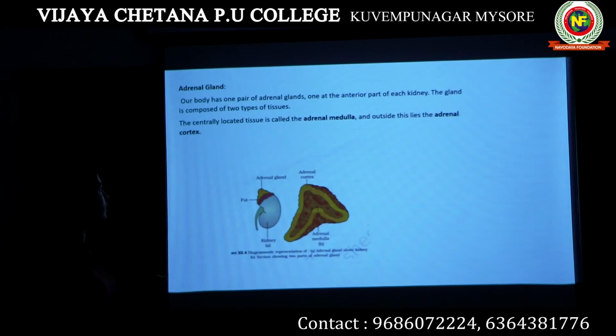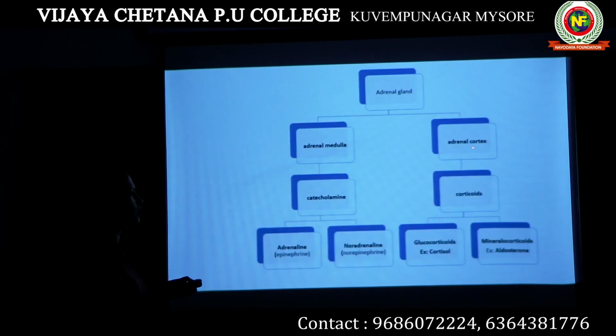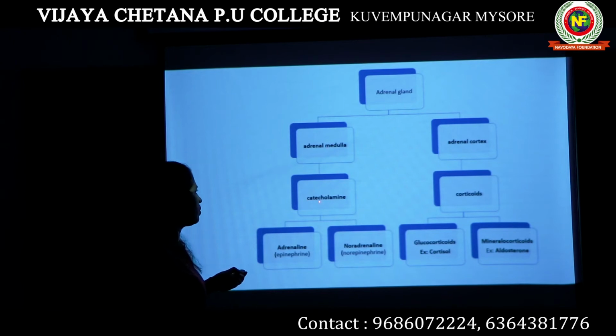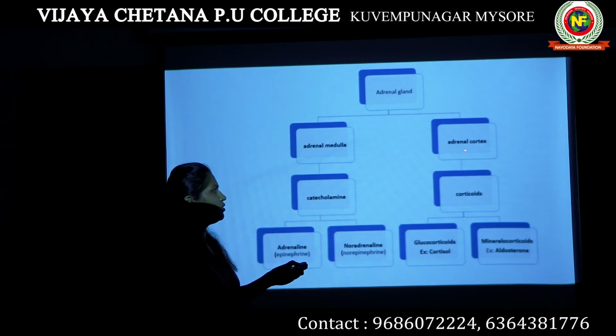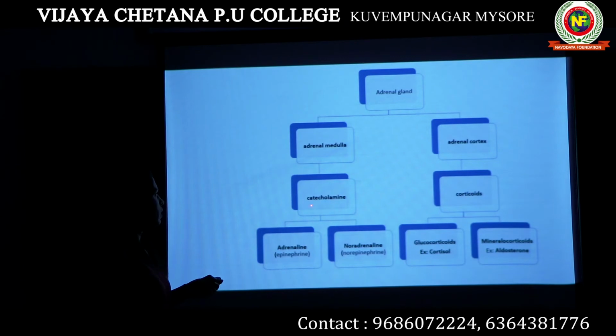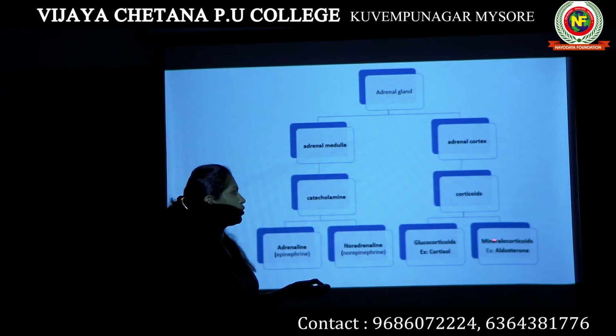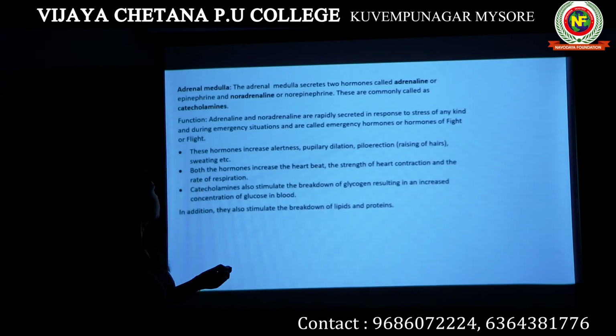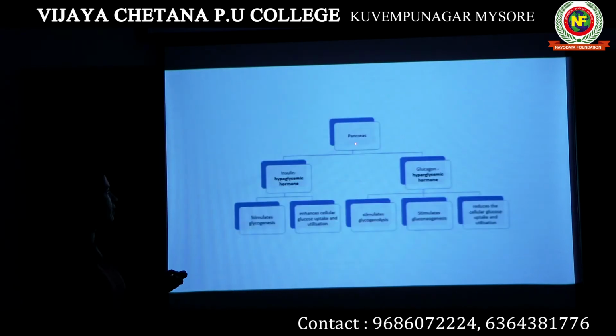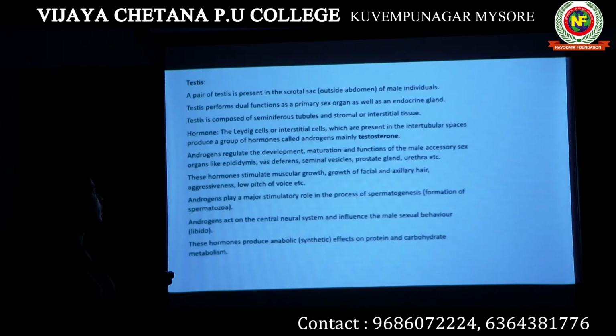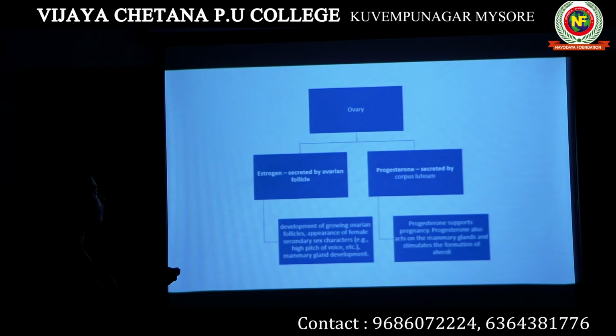Then the adrenal gland has two parts, adrenal medulla and adrenal cortex. Adrenal medulla produces catecholamines, adrenal cortex produces corticoids. Catecholamines are adrenaline and noradrenaline; corticoids are glucocorticoids and mineralocorticoids. Then the pancreas produces two hormones, insulin and glucagon. Insulin is a hypoglycemic hormone, glucagon is a hyperglycemic hormone. Then testes produce testosterone, ovary produces estrogen and progesterone.